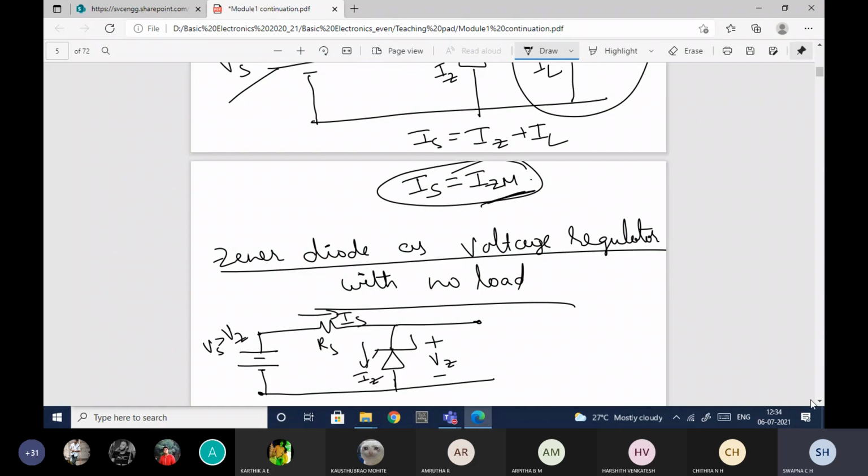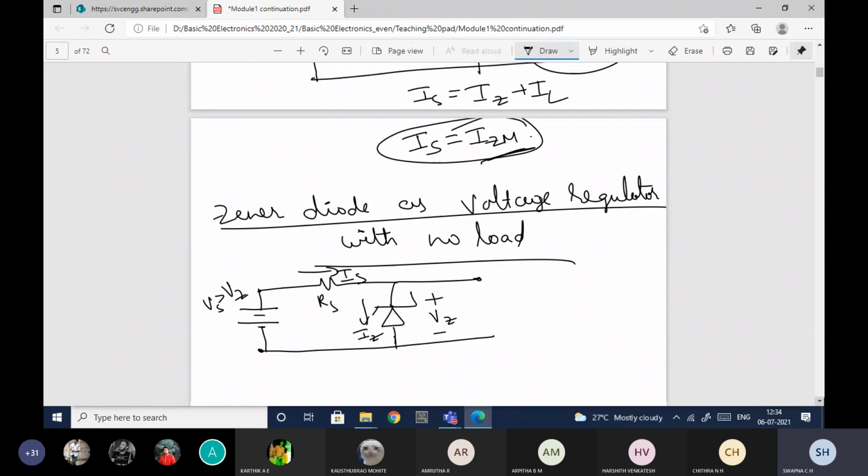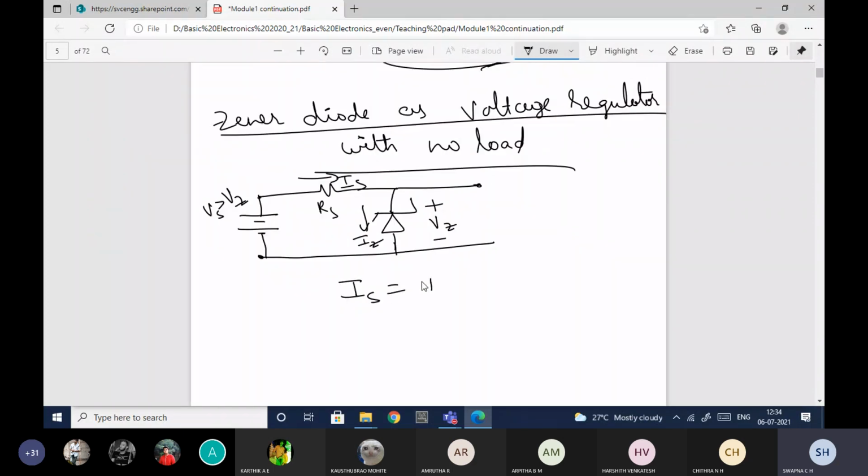If you have understood the previous case, this is very easy. So Is is nothing but Iz. And what about Is with respect to Vz, Rs? Just apply KVL here. The same thing, nothing is going to change. Is equal to Iz, minus Vs plus Is Rs plus Vz is equal to 0. So here Is is equal to Vs minus Vz by Rs.